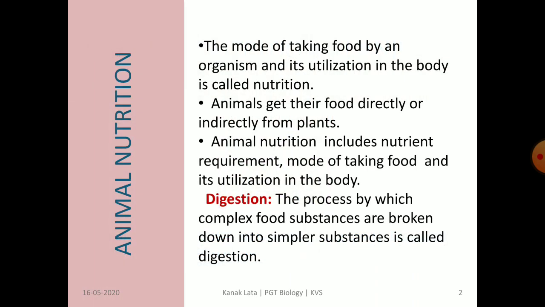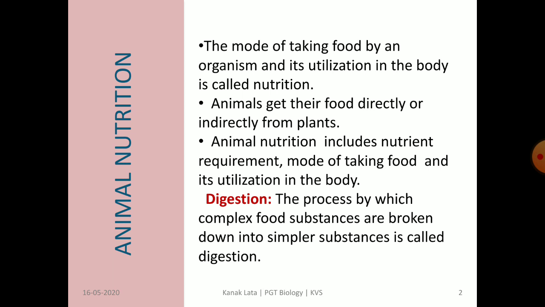First topic is about animal nutrition. So first of all, we will learn about nutrition. What is nutrition? Nutrition is the mode of taking food inside by an organism as well as its utilization. As we know, animals are heterotrophs, means they cannot prepare their own food.